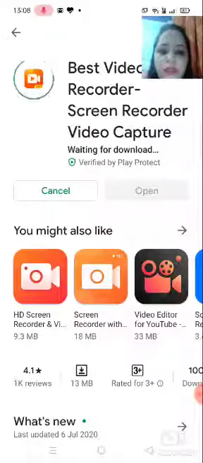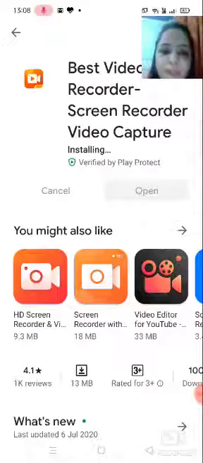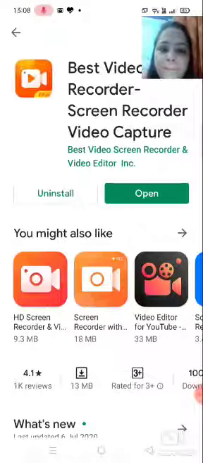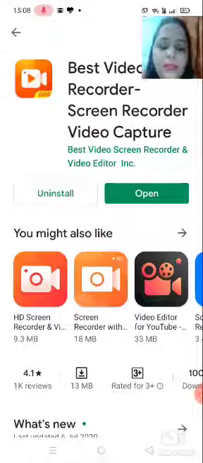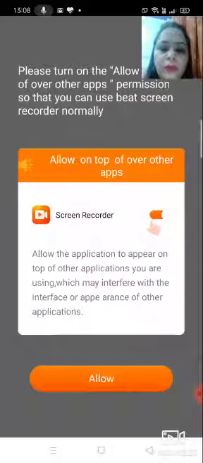After installing it, you have to give permission from your phone to use this V Recorder app, and you can easily record your document, your PPT with the help of this recorder, and you can use your picture also, your camera also. So wait for it. Okay, now I am opening it. Click on the open button. Okay, so the first screen in front of you asks to allow the app to be used on your phone.